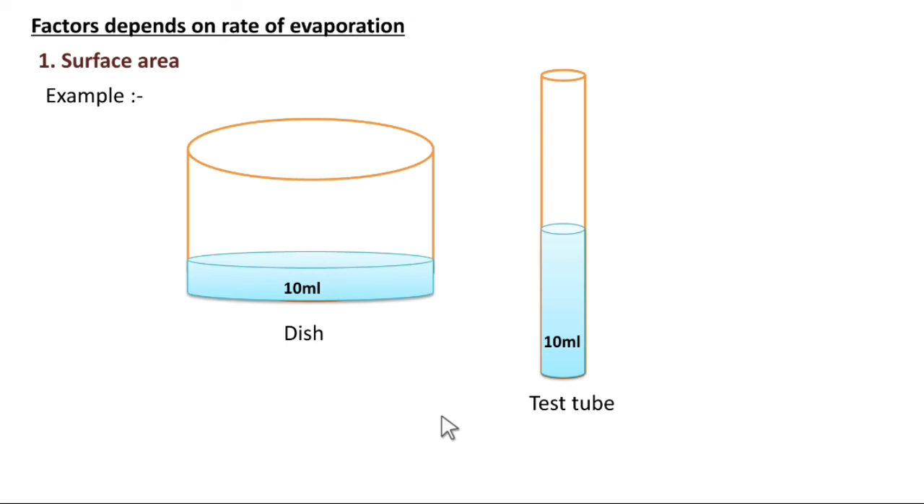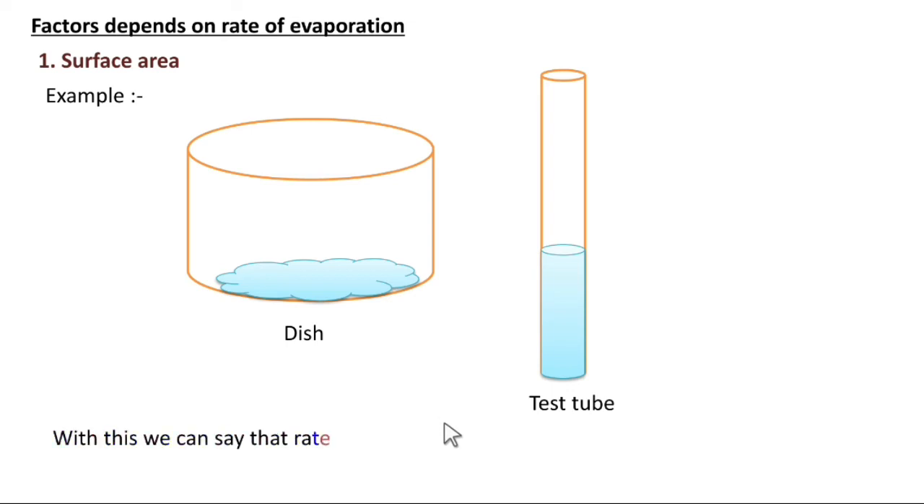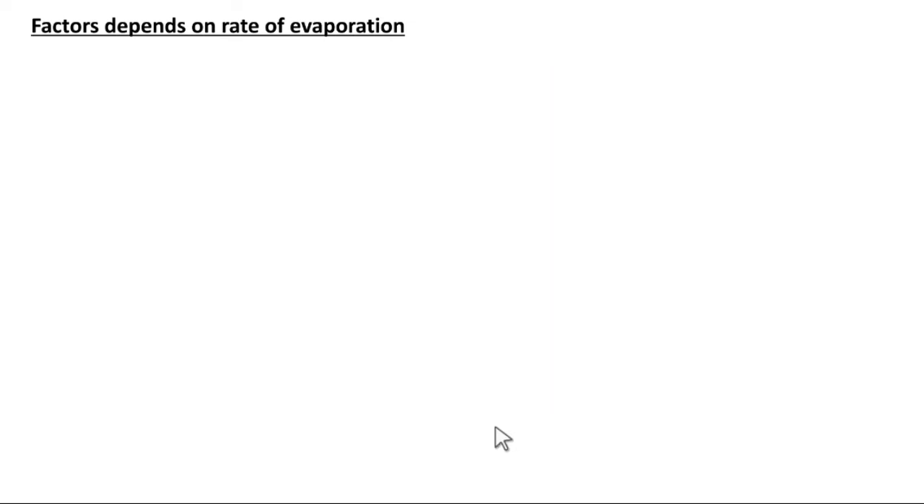Observe the volume of spirit remaining in both the china dish and the test tube. We observe that the volume of spirit remaining in the china dish is less than the volume of spirit remaining in the test tube. So by this we can conclude that the rate of evaporation of a liquid depends on surface area. So in short, we can say more surface area, more evaporation. If surface area is less, evaporation is also less. It means evaporation takes place slowly.